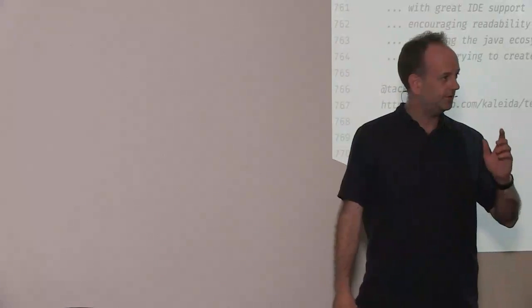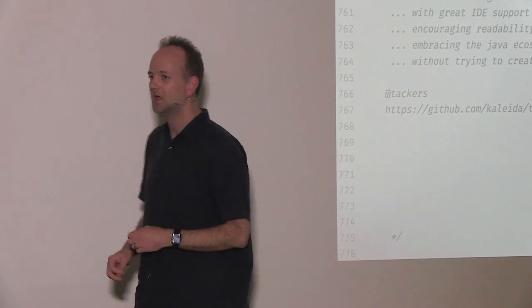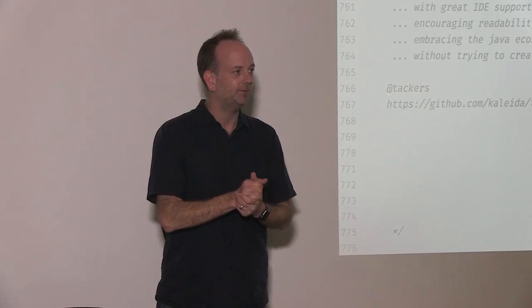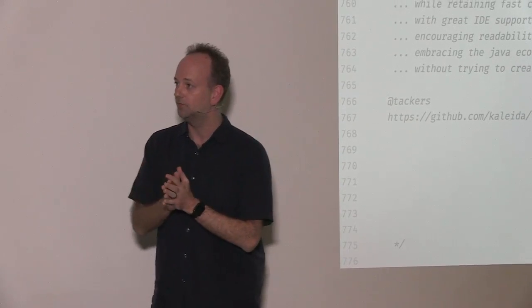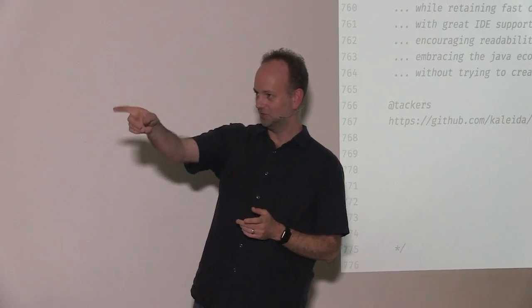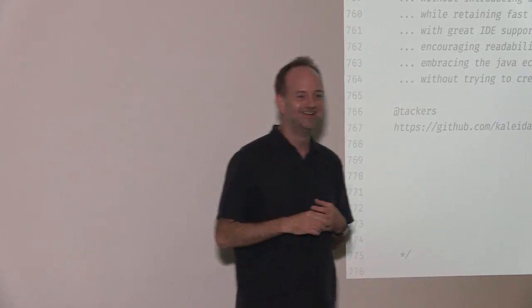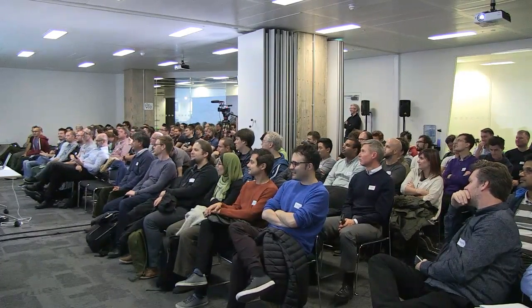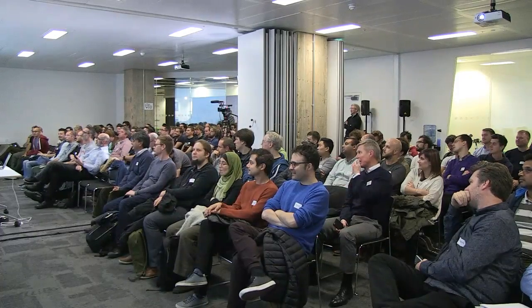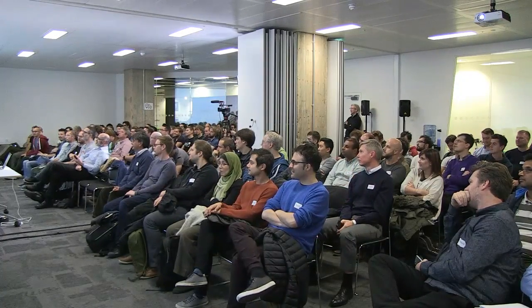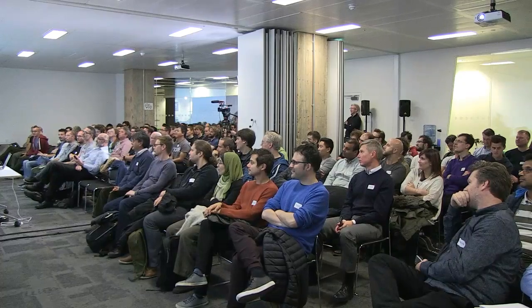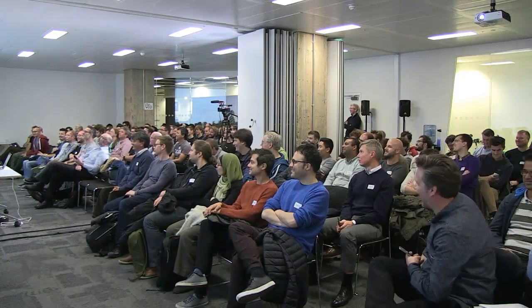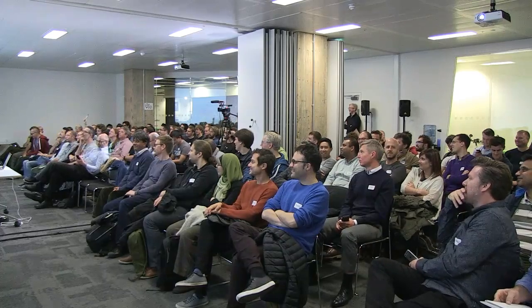I'm supposed to ask you a question. The first person to put their hand up wins the prize of... OK, you're disqualified. What's the answer? 42. Right. So my question is, of the 10 things I love about Kotlin, what was number 7?